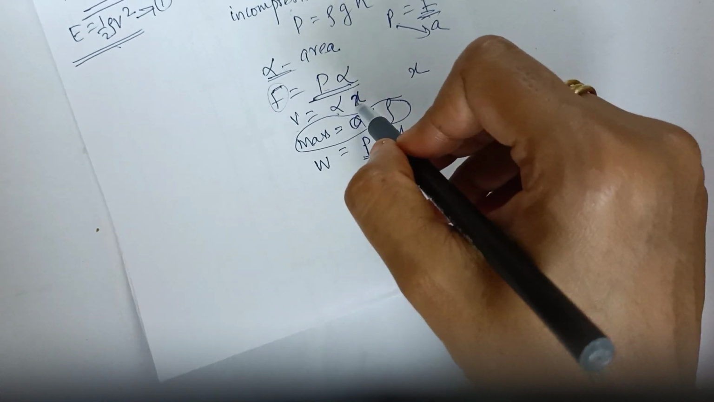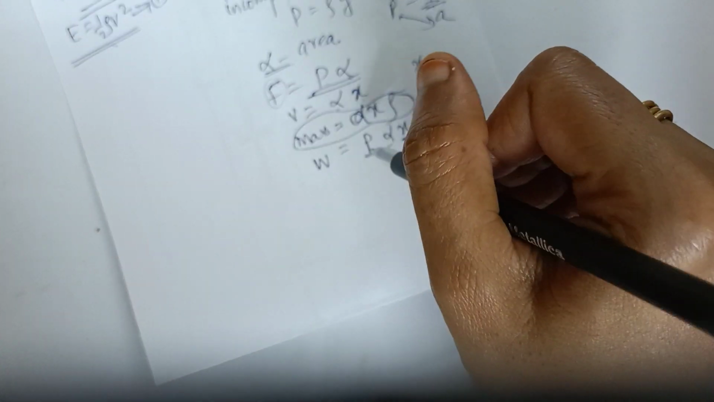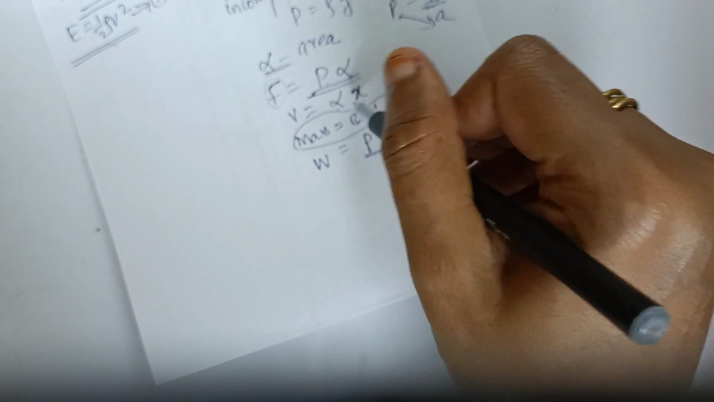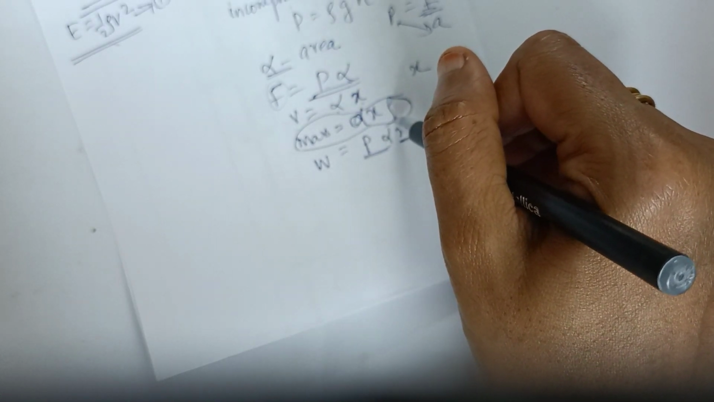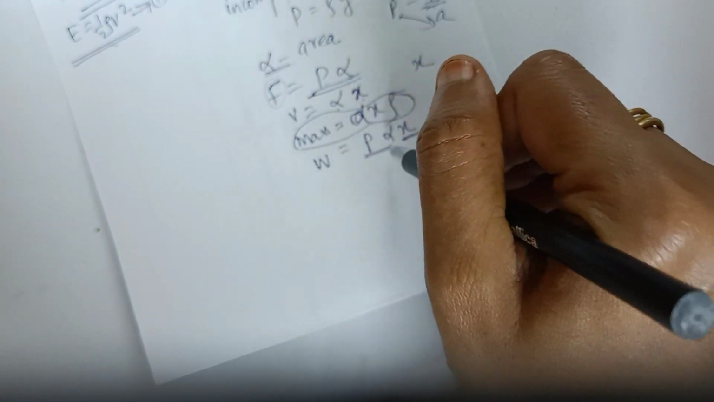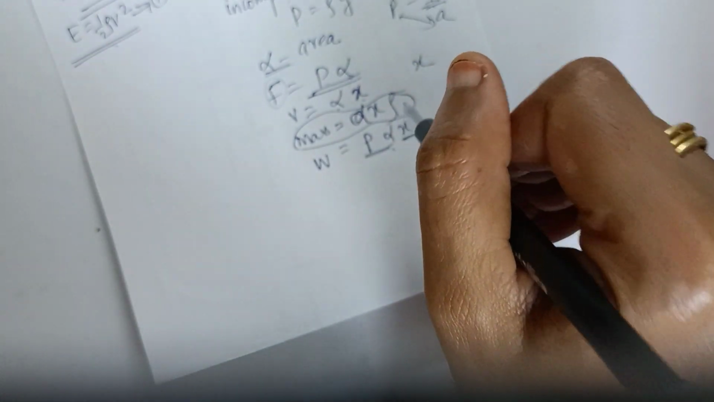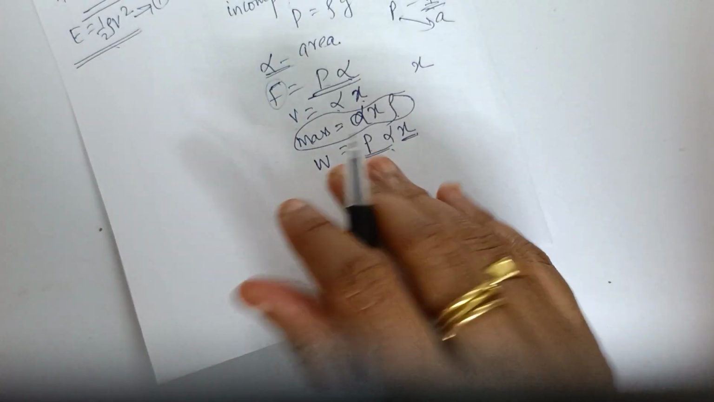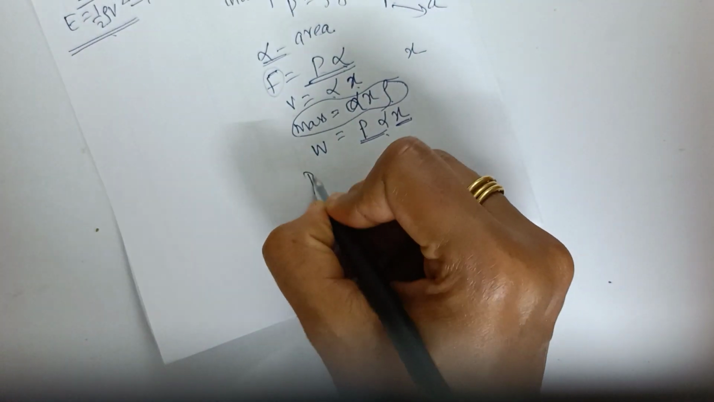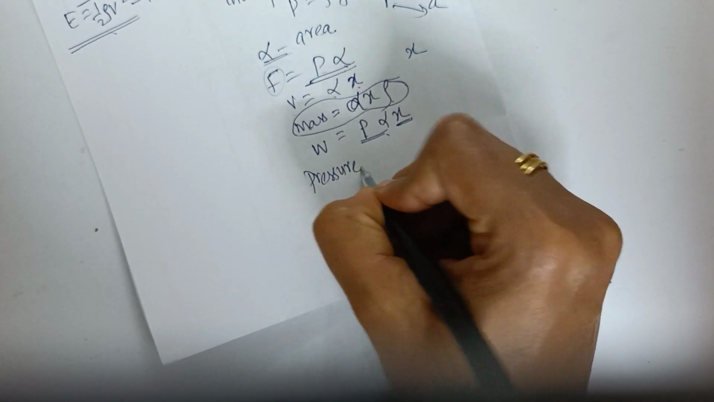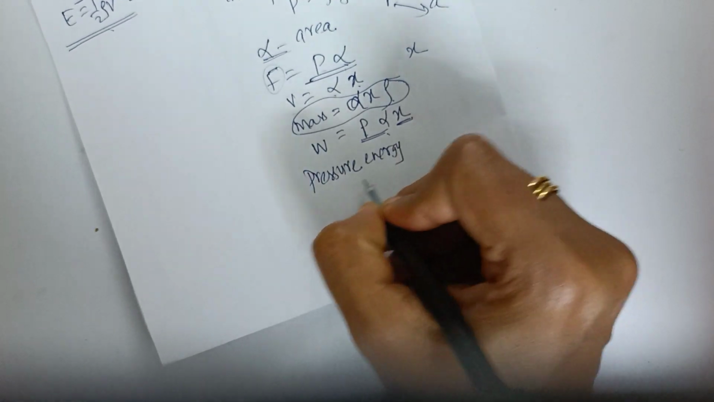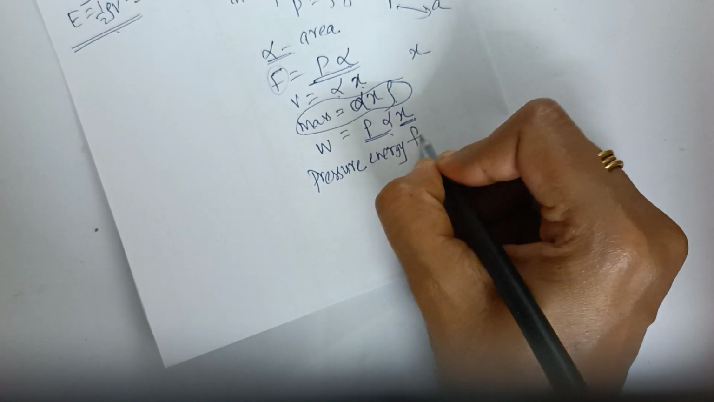Area into x. And if mass is m, then what is the mass? Volume into density, that is mass. Now then what is the work done? Force into displacement. Okay, and this is what we call pressure energy of the mass alpha x rho, because it is capable of performing the same amount of work done in pushing the piston back. Okay, now what is the pressure energy per unit mass of the liquid? Pressure energy per unit mass